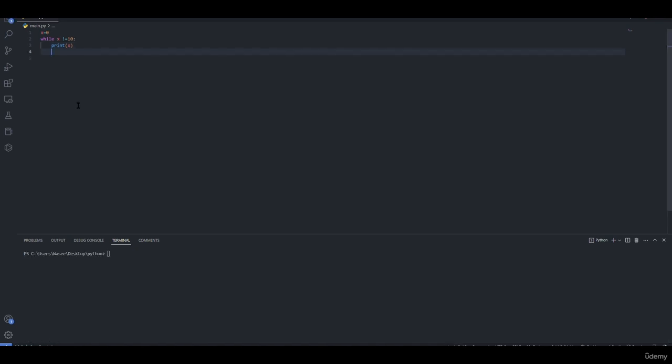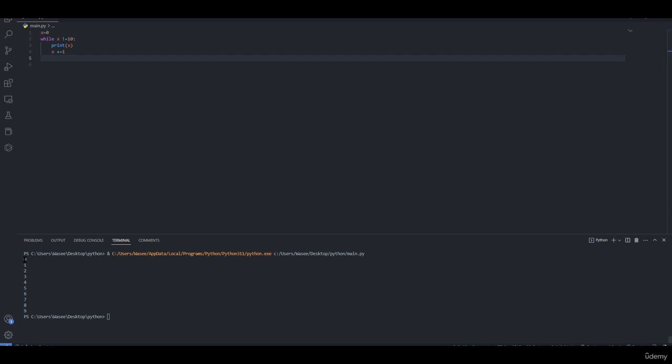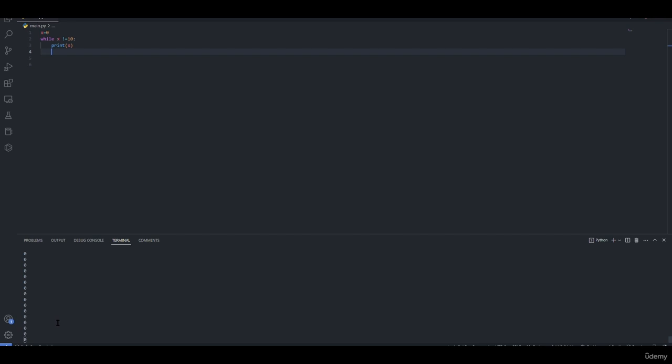We can simply stop this by adding 1 to x whenever it prints out the message. We can do that by simply typing x plus equal 1, which will add 1 to x. This is a better way to write your code instead of writing x equal 1 plus x, which acts the same as this one. Now, if we print x, we can see that x is 0 to 9, which is 10 because we start from 0. Unlike the other time in here, x was 0 and not reaching our breakout statement.